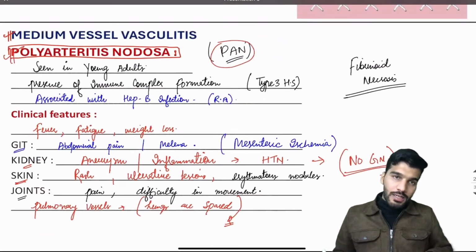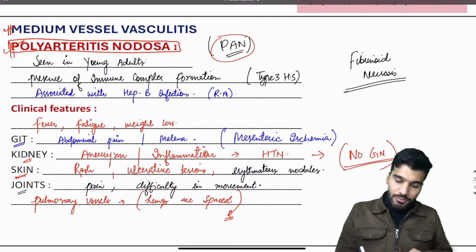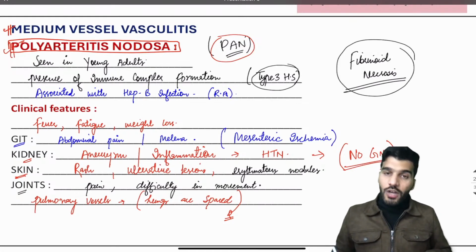Polyarteritis nodosa, we studied that it's seen in a young patient. It's having a type 3 hypersensitivity reaction, and also which type of necrosis? Fibrinoid necrosis.